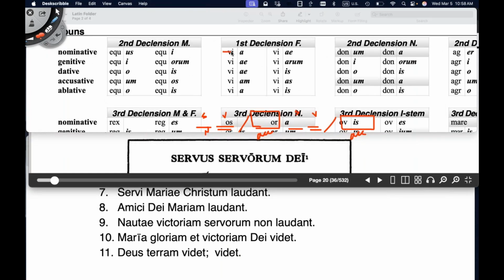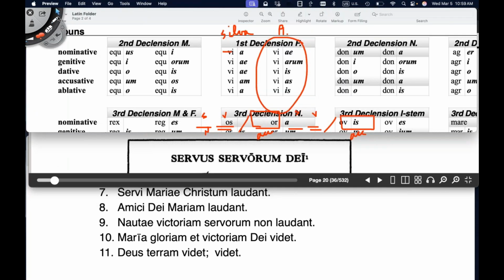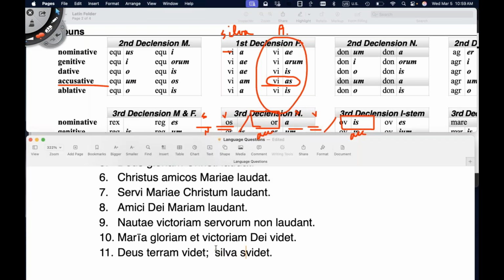So we go over here and we look at via and we pretend it's silva. This is where we get the words Transylvania, Pennsylvania, Sylvester, and Sylvia. We pretend it's silva, and he's seeing the forests. So we know it's going to be on the plural side. And it is accusative. It's a direct object because he sees the forests, right? The forests receive the action. So we know it's going to be accusative. So it's going to be this one right here. Silvas videt, or you could say silvas videt if you're using the restored classical pronunciation.